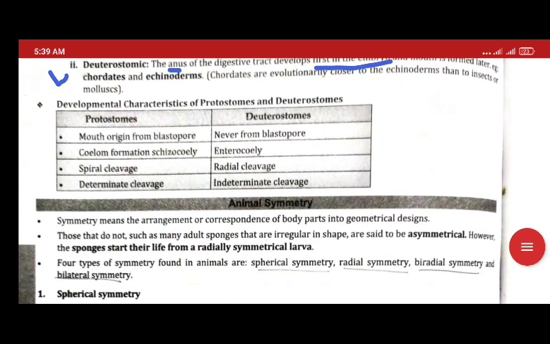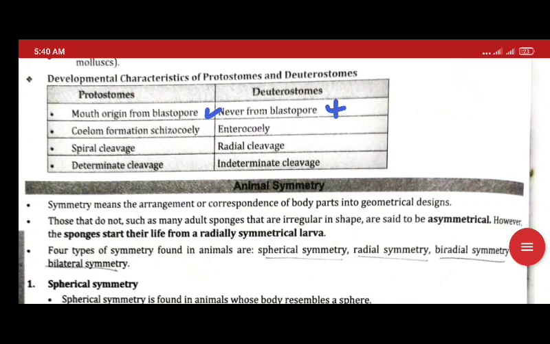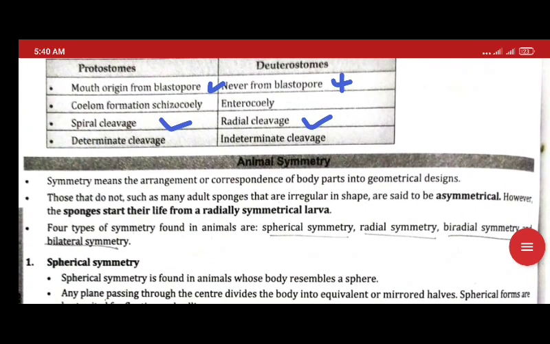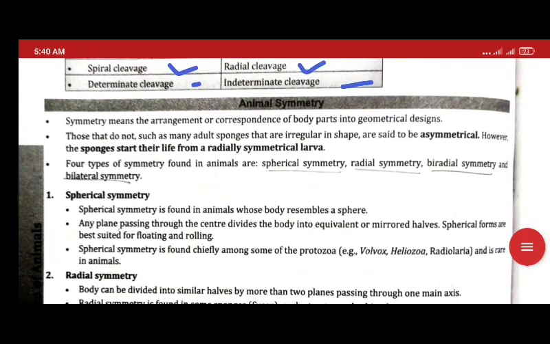So here is a difference. In protostomes the mouth originates from the blastopore, and in deuterostomes it does not. So the blastopore is the mouth origin part. Protostomes have spiral cleavage, and deuterostomes have radial cleavage. Protostomes have determinate cleavage, and deuterostomes have indeterminate cleavage.